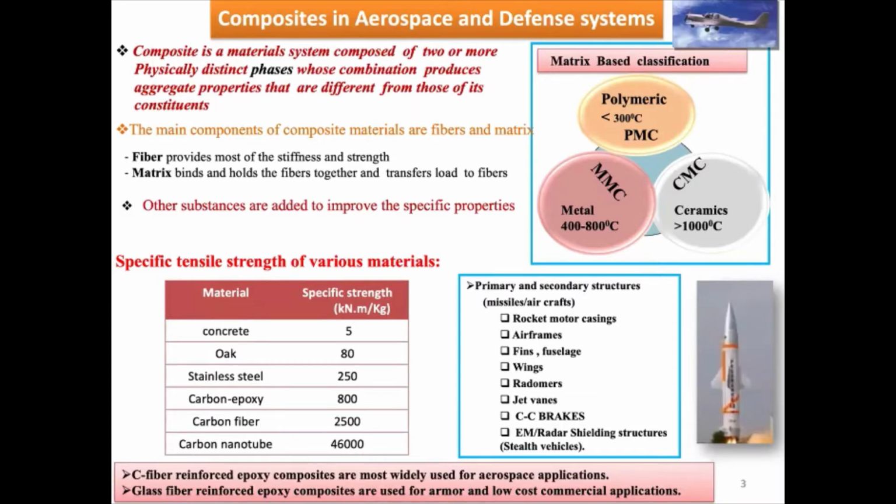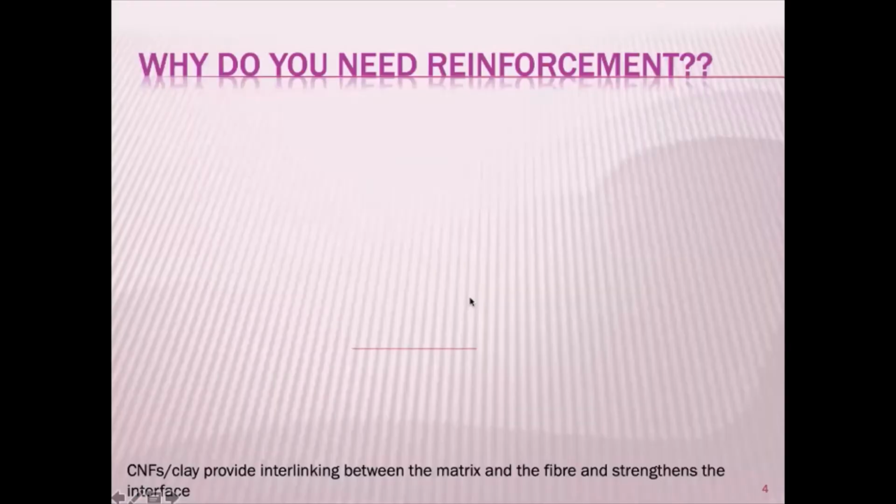These are the kind of things which you sometimes need to carry with your hand. If you look at missiles, these parts are made of composites, and you can imagine that up to 80% of the frames are made of composites.